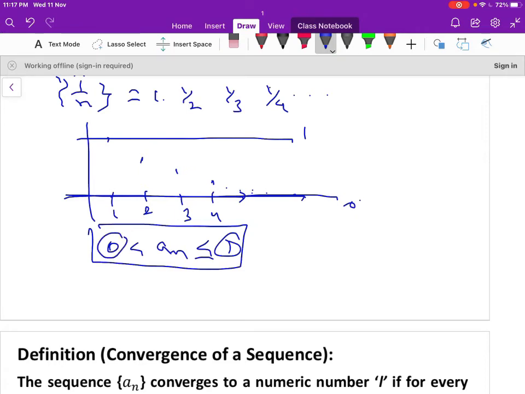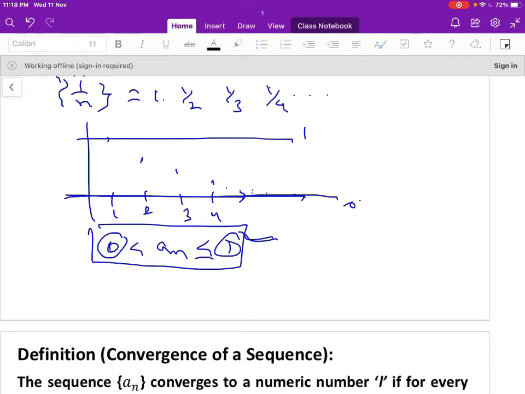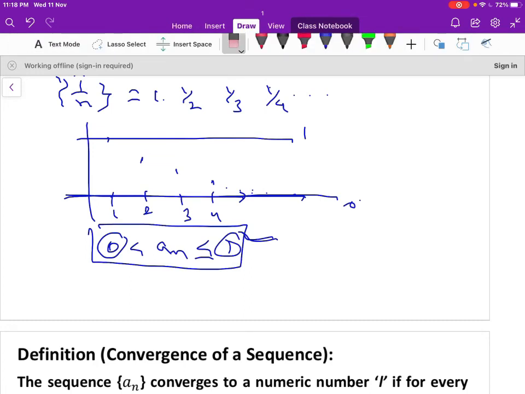And no such upper bound less than 1. Therefore 1 is the LUB of the sequence a_n and 0 is the GLB of the sequence a_n. So this is a decreasing sequence. Let us take one more example, which is an increasing sequence, and it is bounded above and below.